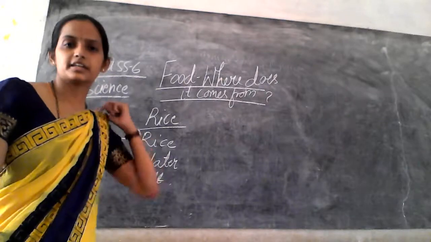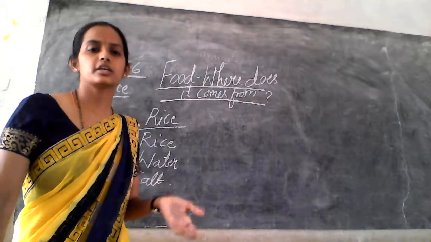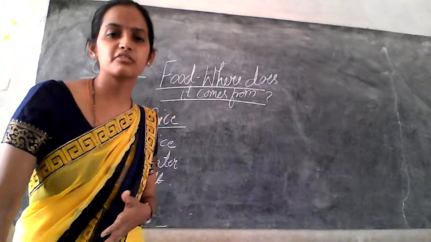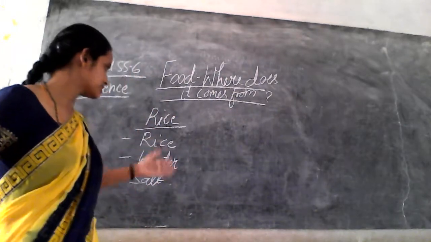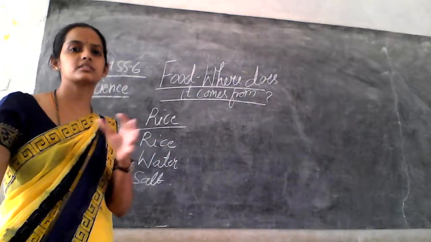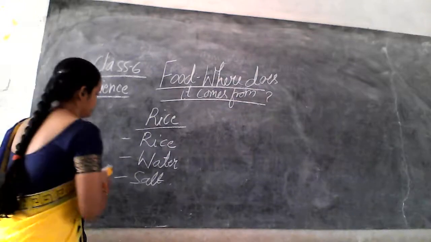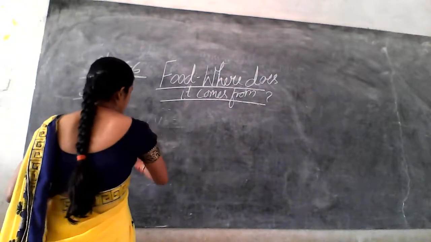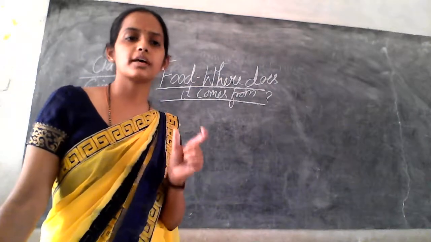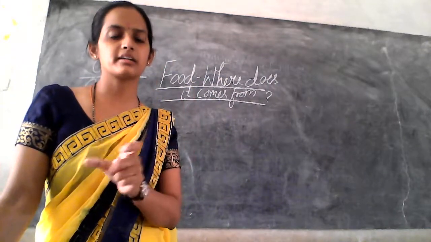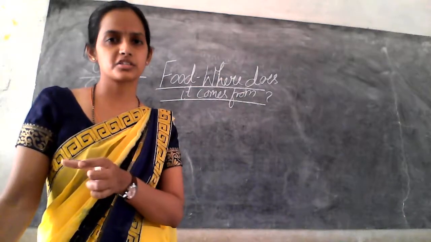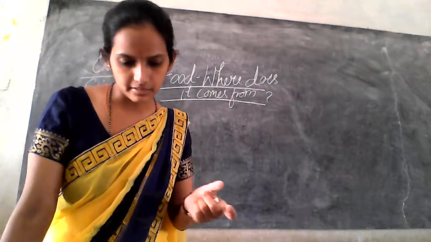So what do we mean by ingredients? They are the food materials needed for the preparation of a dish. We call each individual material an ingredient. Each individual material needed for the preparation of a particular food item or dish is known as an ingredient, right?